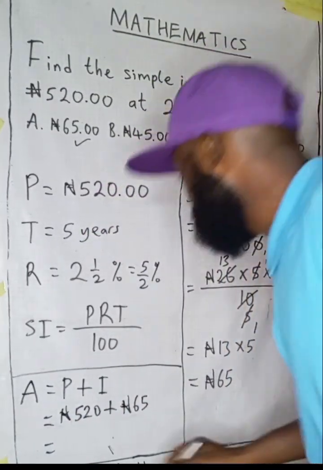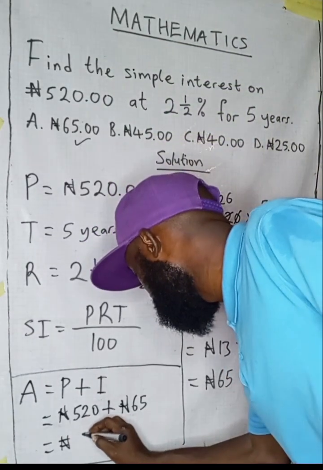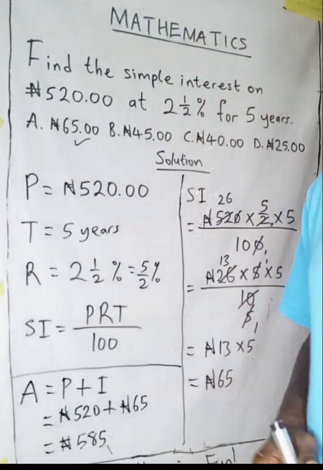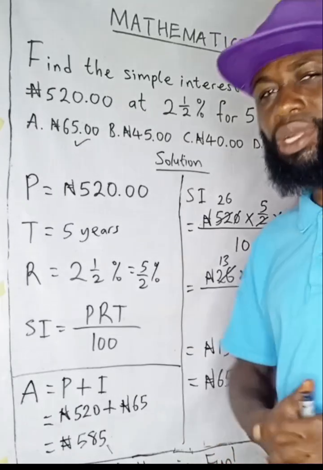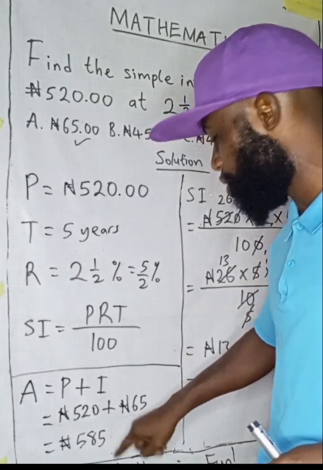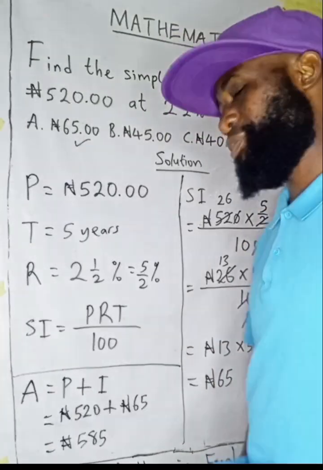So that will now be 585 naira. So 45 years ago, I lent him this money, right? And then 5 years later, what happened? He gave me this amount of money, right? As my payback money, right?